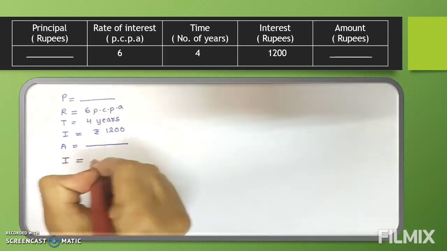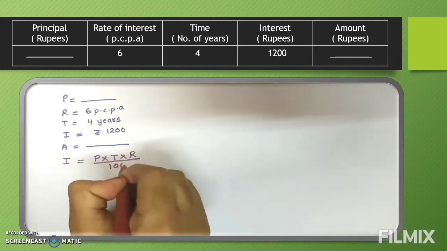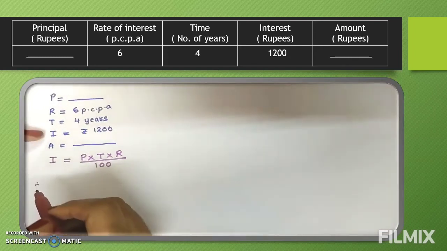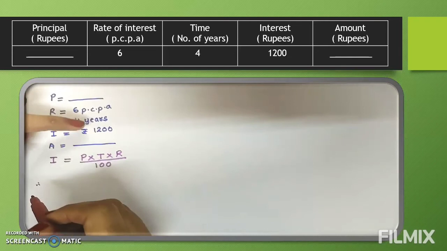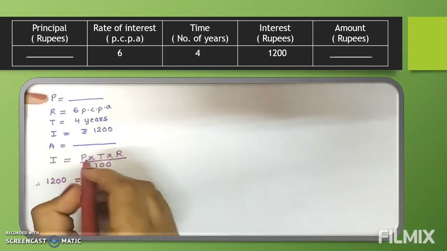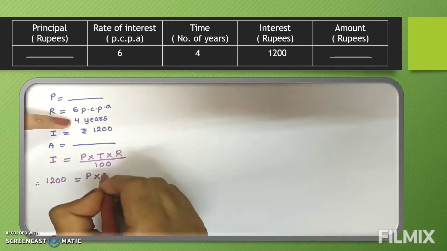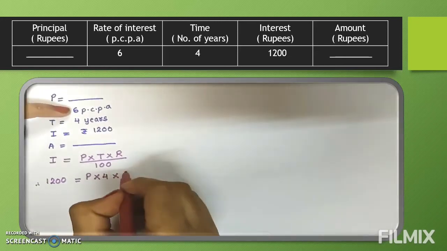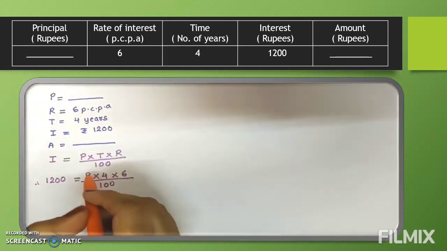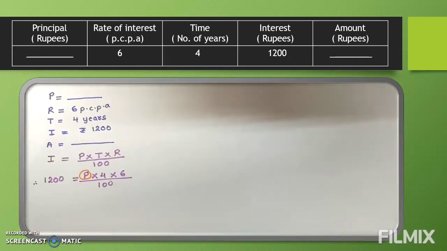I is equal to PTR upon 100. Now substitute the values. What is the value of I? I is given as 1200. So we will write 1200 is equal to P, P we don't know so we write the same P, then T is 4, so we write 4, R is 6, so we write 6 upon 100. Now as they are asking P, we will write P here and shift the rest of the numbers to the other side.